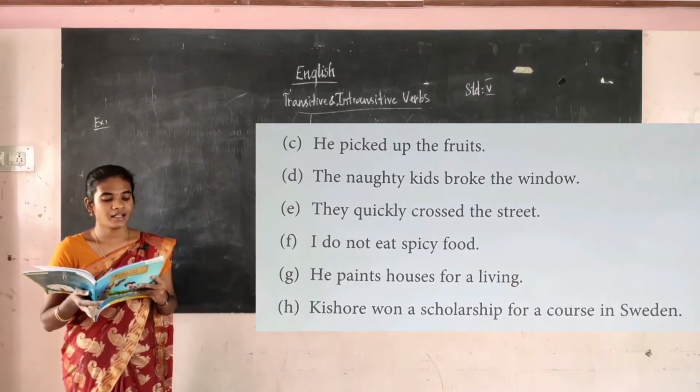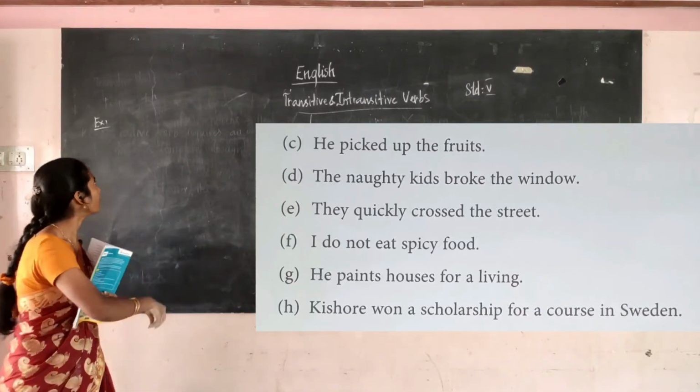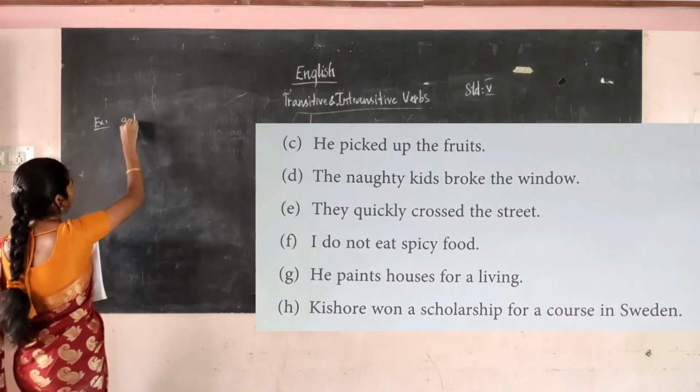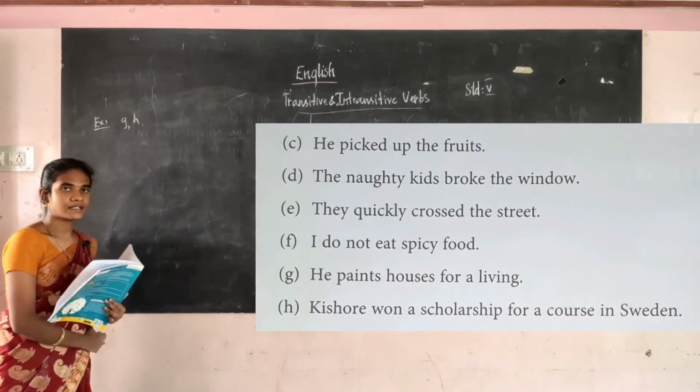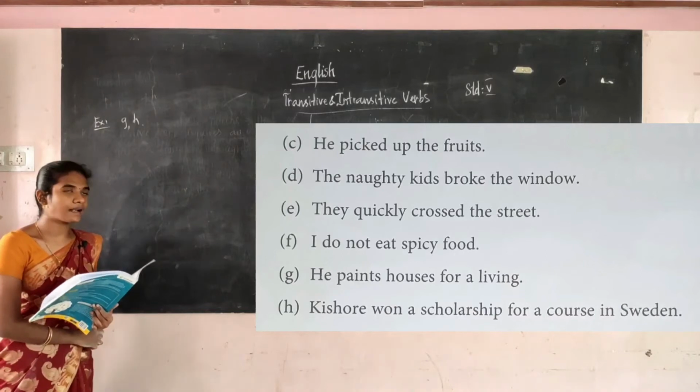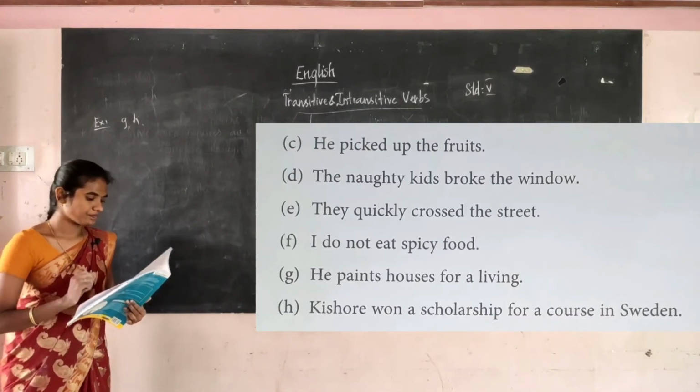Then G and H you have to do as the homework, okay. Circle the transitive verb and underline the object, okay.